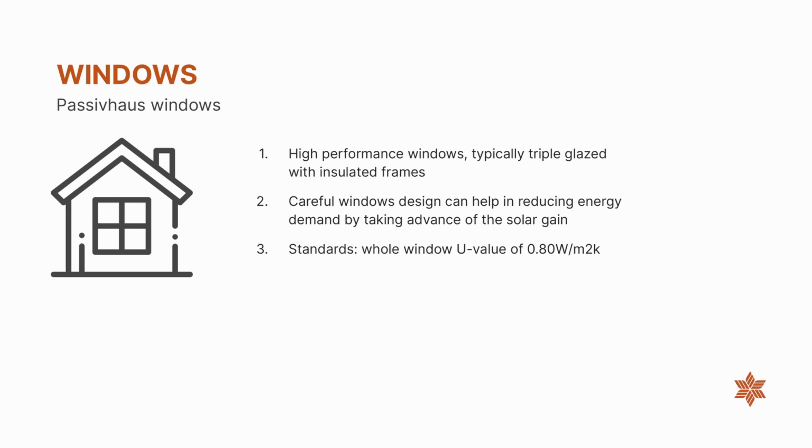The high performance allows it to perform these functions while also reducing energy demands by preventing as much heat loss as possible. However, even high performance windows will still have heat and energy loss much higher than the rest of the building envelope. It is outlined that a PassivHaus window must achieve a U value of 0.8. This allows maintaining comfortable temperatures even near the windows.